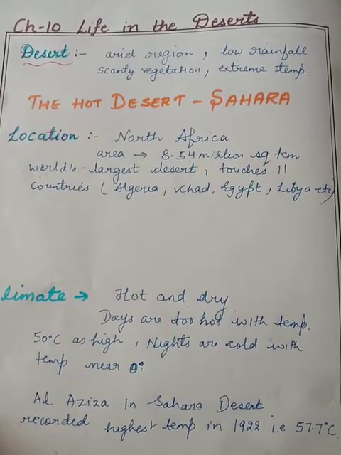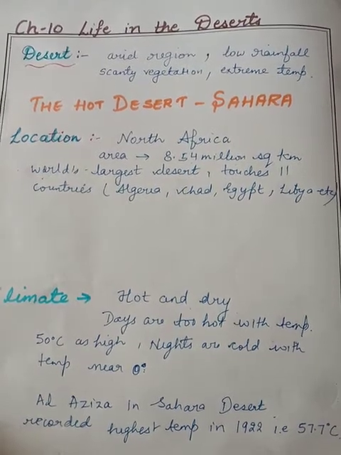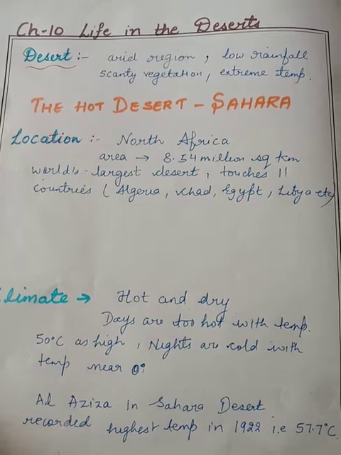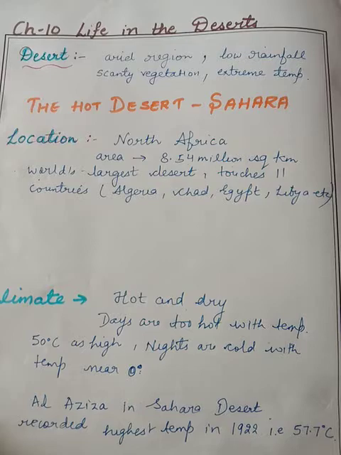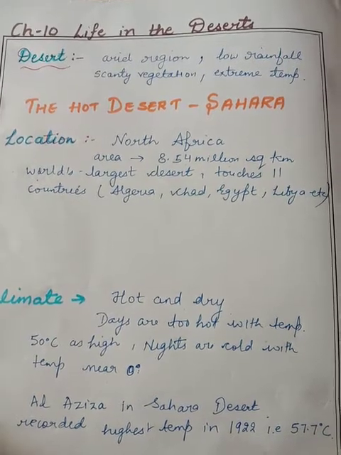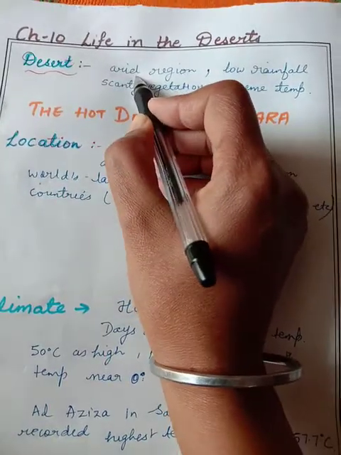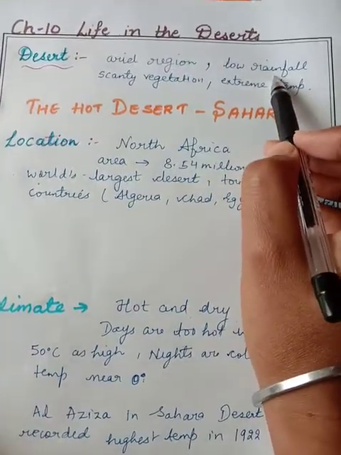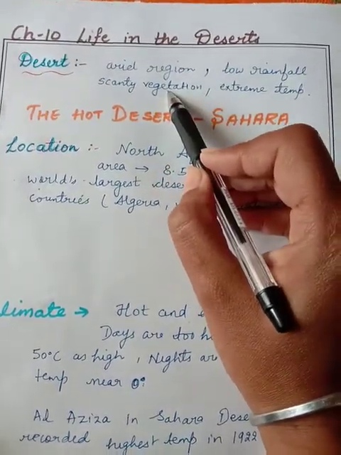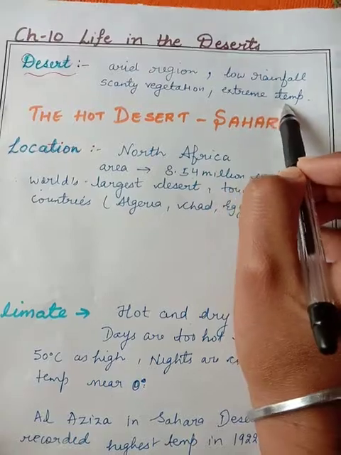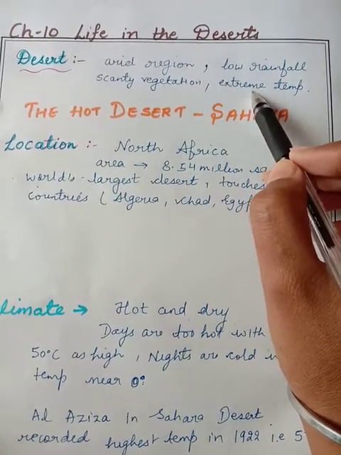So today we are going to start the next chapter of geography, chapter number 10, life in the deserts. First of all, before starting the chapter, we should know what a desert is. A desert is an arid region. Arid means dry region, with low rainfall, up to 10 centimeters, and scanty vegetation, very little vegetation, and extreme temperature. Extreme means the temperature may be too high or too low.